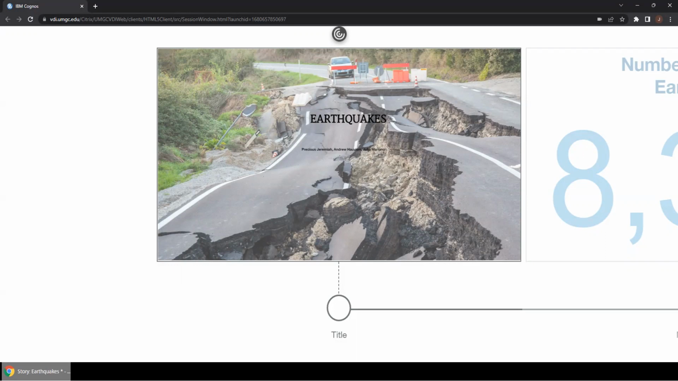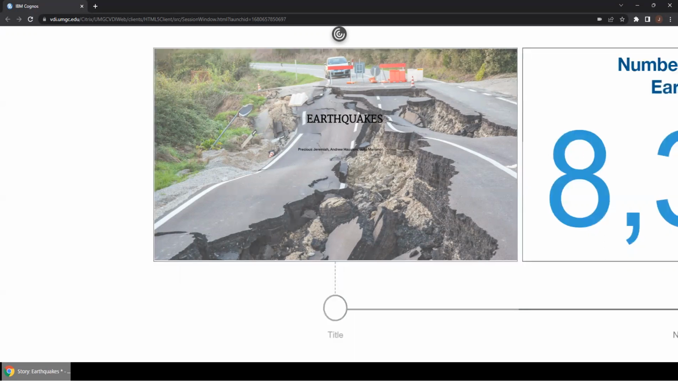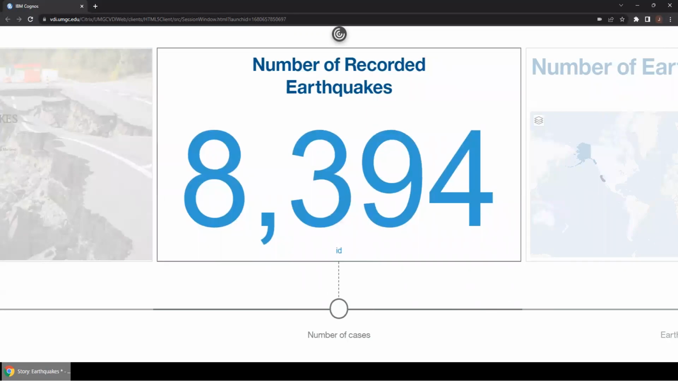The data set has earthquakes from all around the world, from the dates July 27, 2016 to August 25th, 2016. And within this time period, there were 8,394 earthquakes recorded.